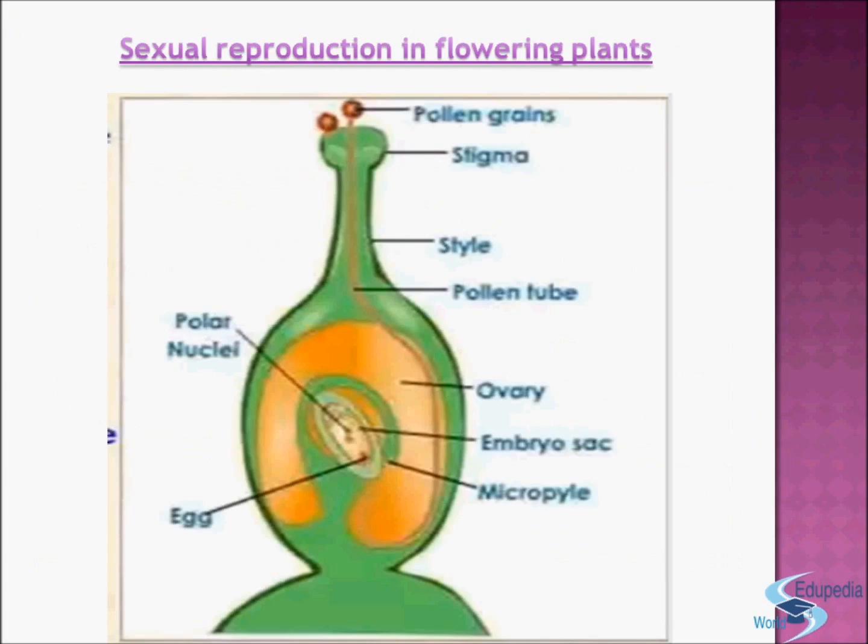Okay, now see, here it's the pollen grain, this is the stigma, this one is the style, and here is the pollen tube, and this one is the ovary, here it's the embryo sac, this one is the micropyle, and here it's the egg, and this one is the polar nuclei. Okay, this one is the sexual reproduction in flowering plants.